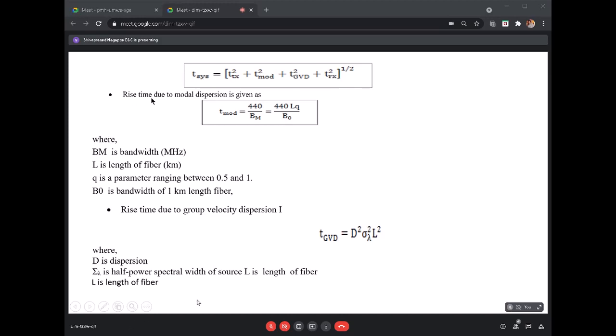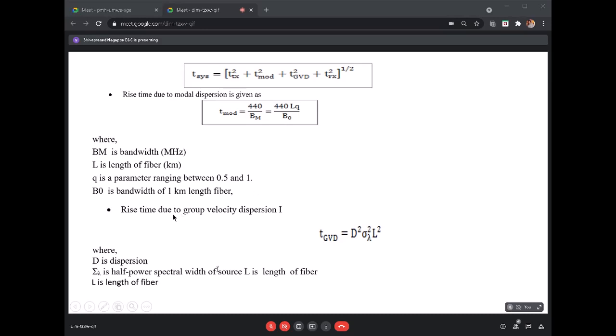Rise time due to modal dispersion is given by T mod equals 440 by Bm, where Bm equals B naught divided by L to the power q. Bm is the bandwidth, L is the length, and q is a parameter which ranges between 0.5 and 1, depending upon the selection of the material. B naught is the bandwidth of 1 kilometer.